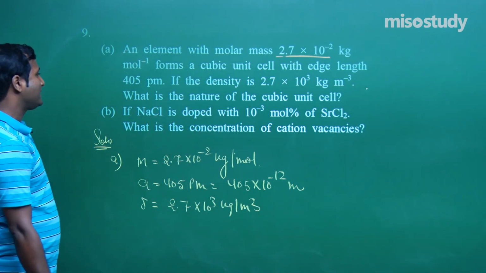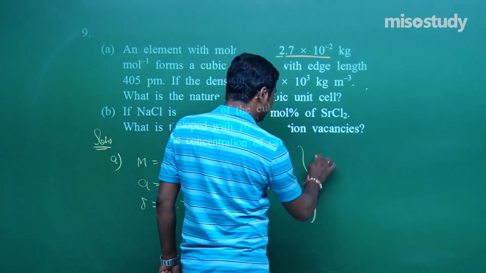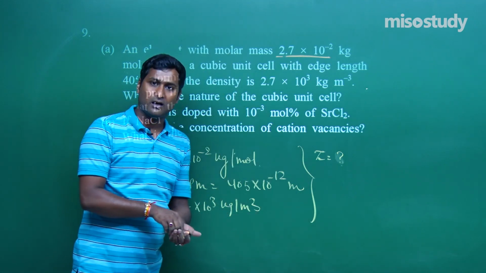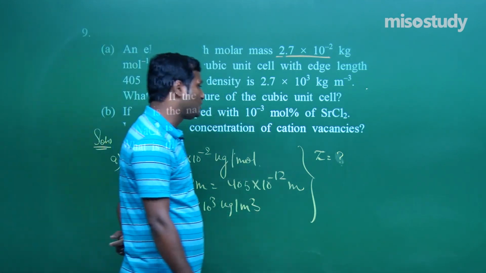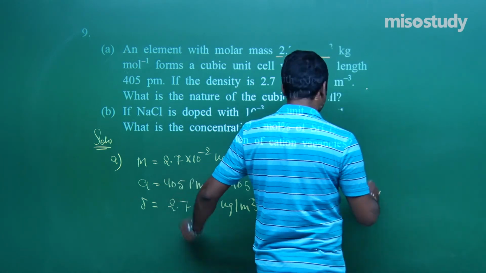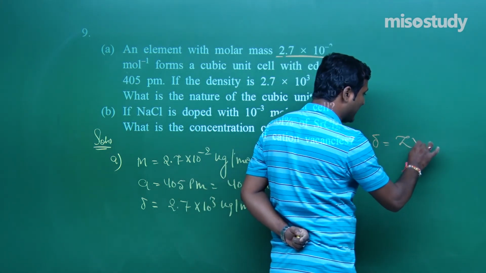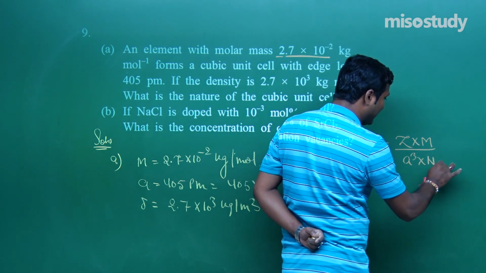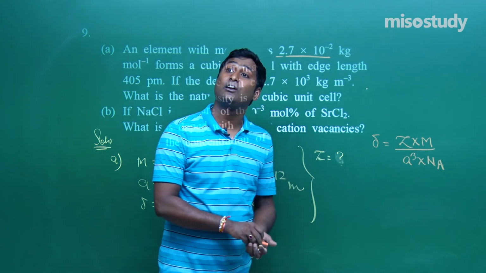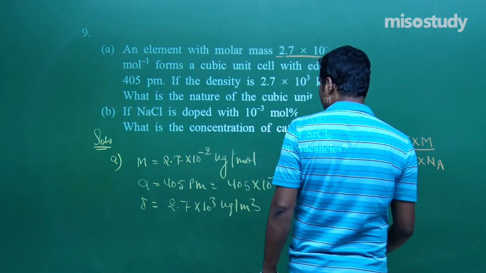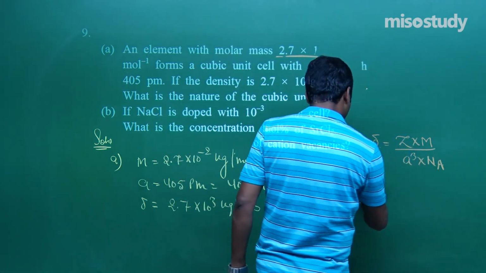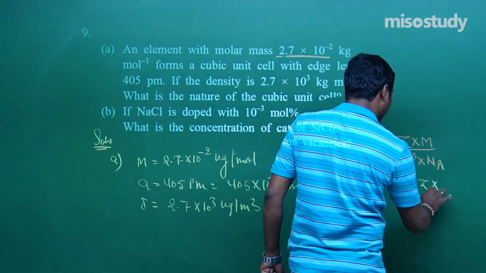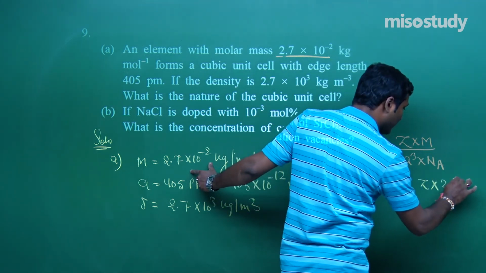Now what is the nature of the cubic unit cell? That is, we have to find the value of Z, my friend. Z will come 4, that is, we have to find the value of Z. As we know, relate them, density is equal to Z into M upon A cube into NA. What is NA, my friend? Avogadro number. Now here is density, density is given here, that is 2.7 into 10 to the power 3. What is Z? We have to find the value of Z. What is M, my friend?